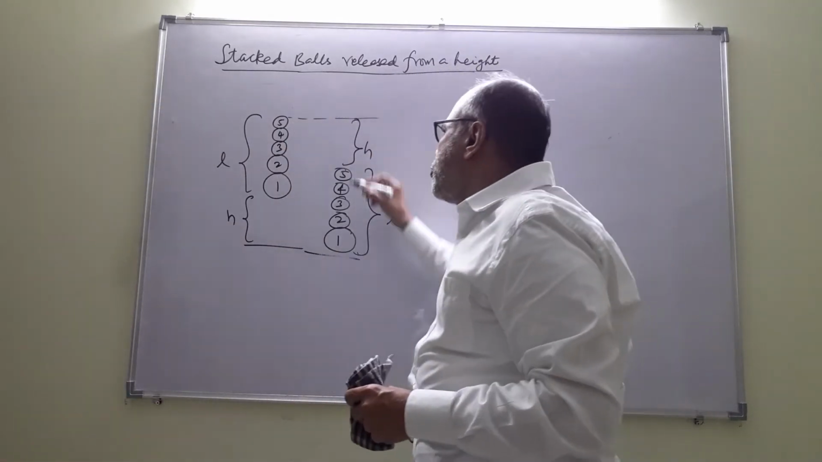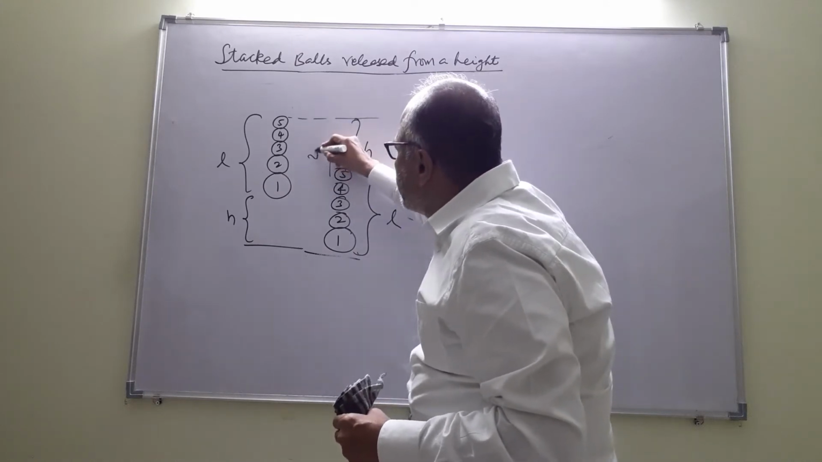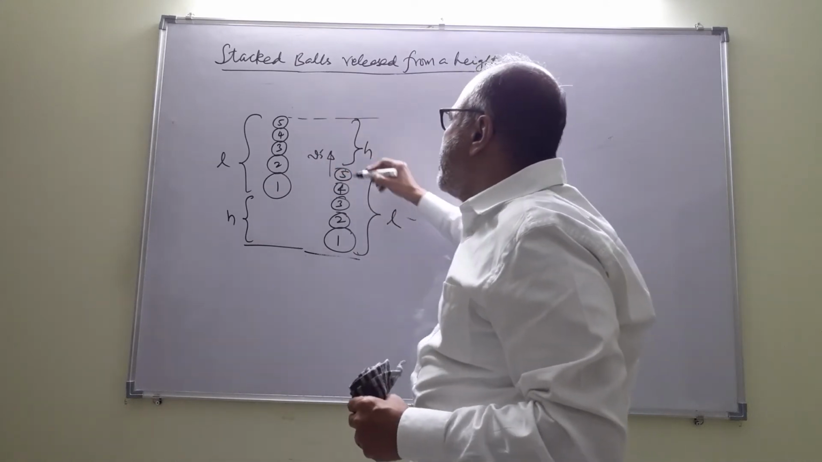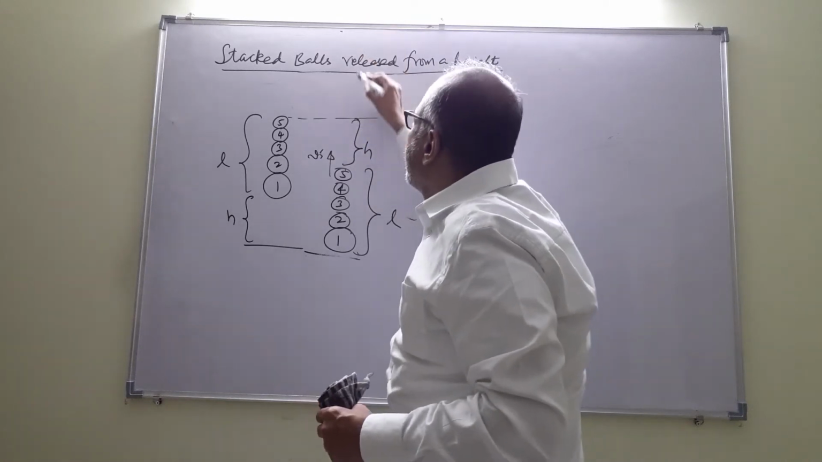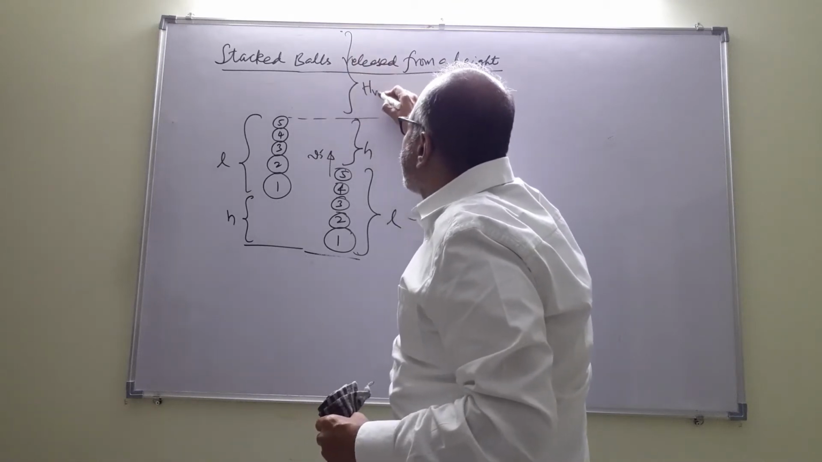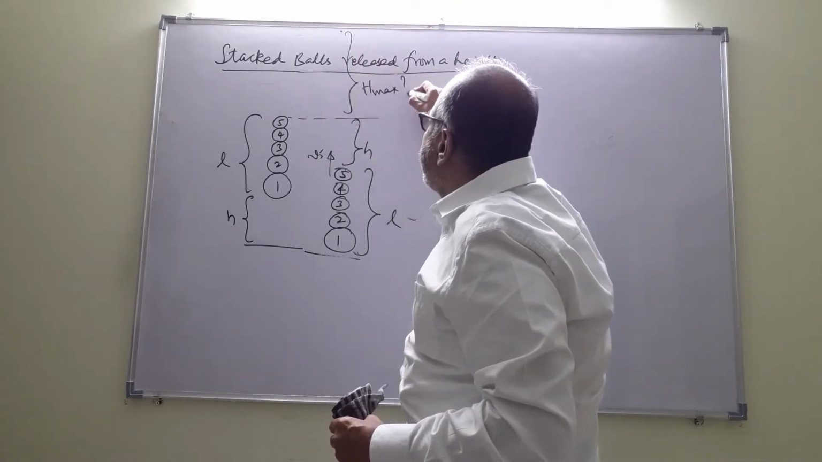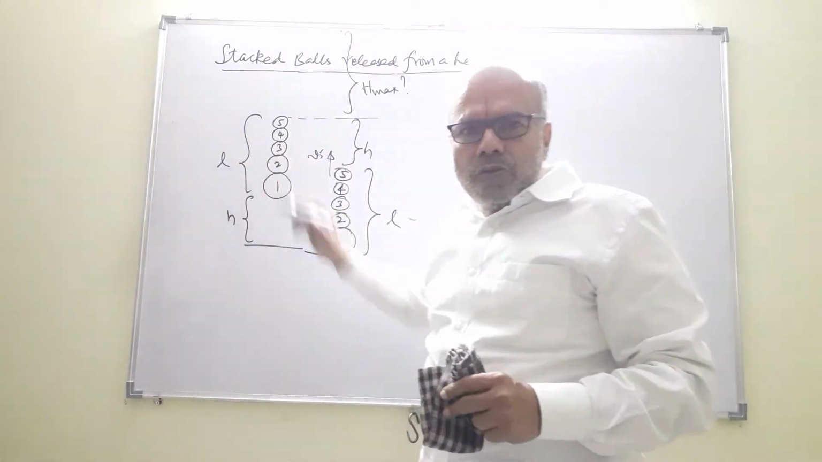So after all the collisions, there will be multiple collisions and 5 will shoot up with a certain velocity v5 and it would rise up to a certain maximum height. We are interested in this height, h max. What is the maximum height it can reach above the original position?